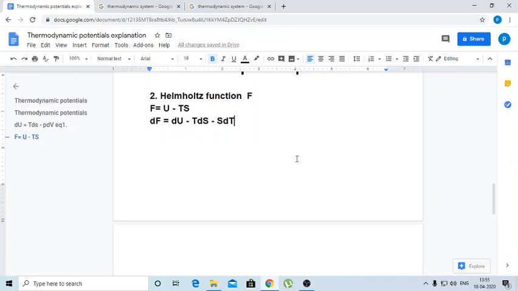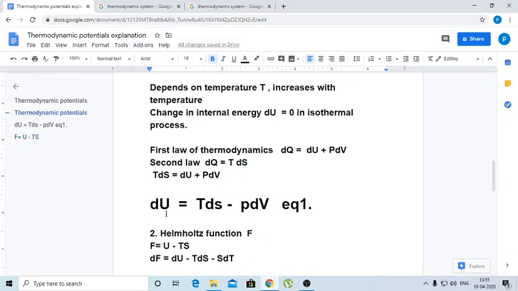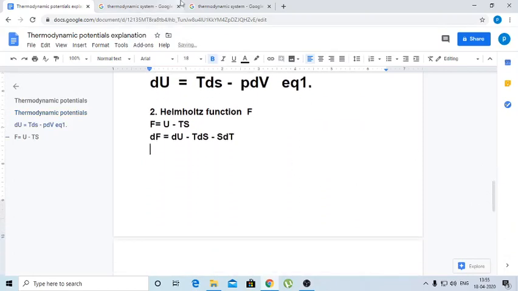So by differentiating Helmholtz function on both sides, we get the change in Helmholtz function. Here we have the change in internal energy dU. We substitute the expression for change in internal energy according to the first thermodynamic potential, dU equals T dS minus P dV. Substituting this equation here, we get dF equals T dS minus P dV minus T dS minus S dT. So again we have the result dF equals minus P dV minus S dT.